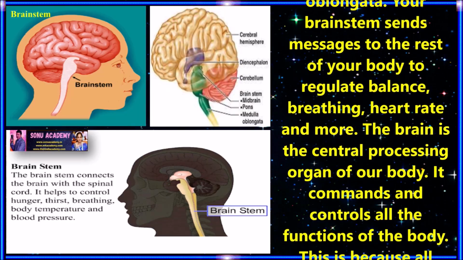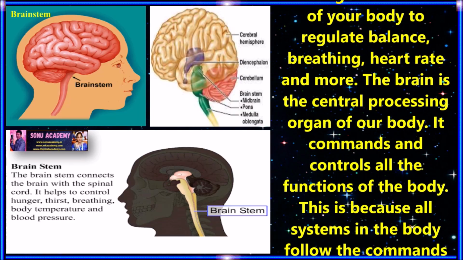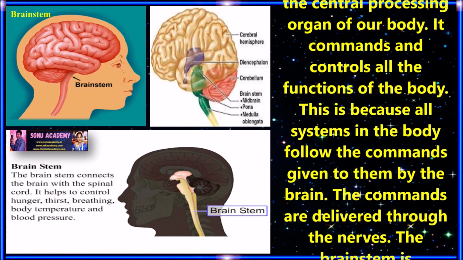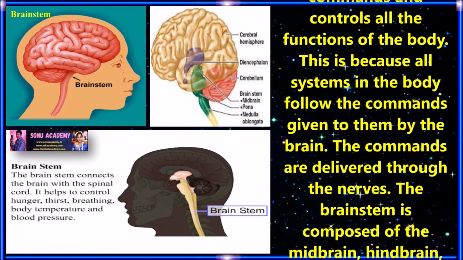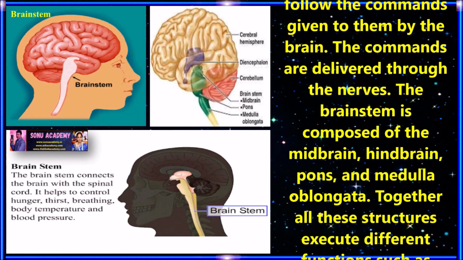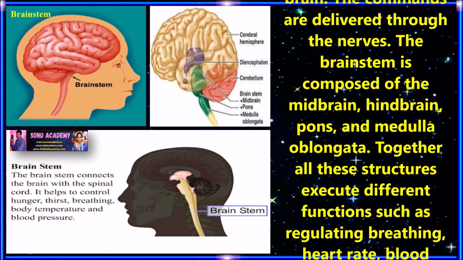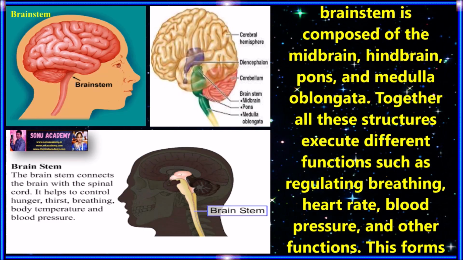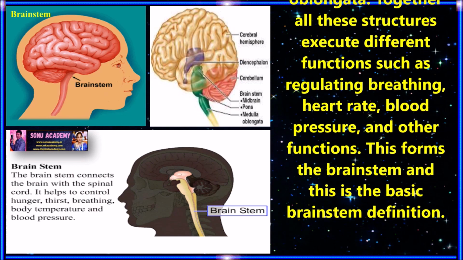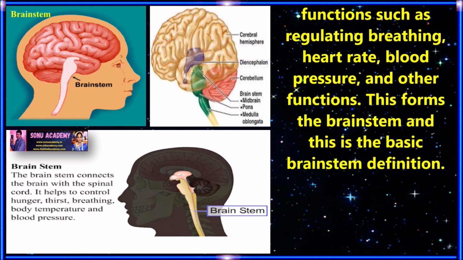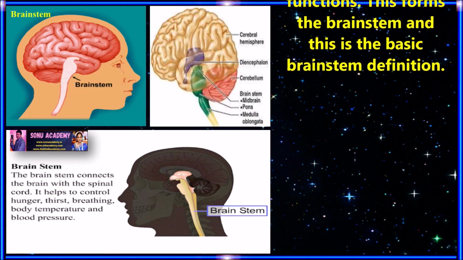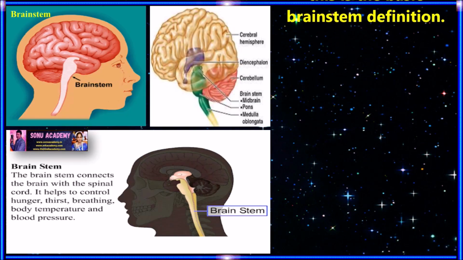The brainstem is the central processing organ of your body. It commands and controls all functions of the body. This is because all systems in your body follow the commands given to them by the brain. The commands are delivered through the nerves. The brainstem is composed of the midbrain, hindbrain, pons, and medulla oblongata. Together, all these structures execute different functions such as regulating breathing, heart rate, blood pressure, and other functions. This forms the brainstem, and this is the basic brainstem definition.